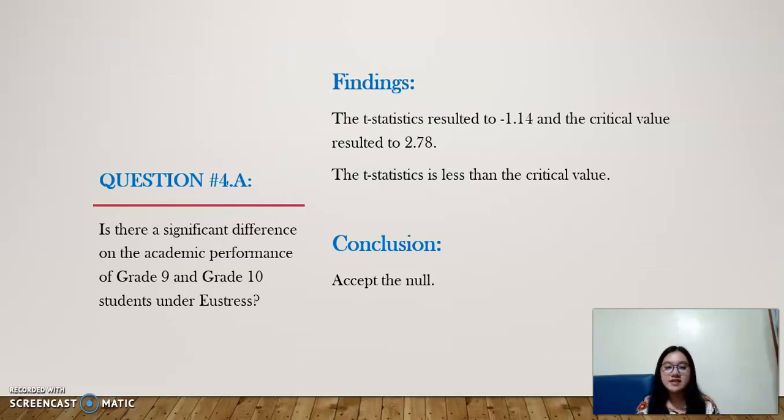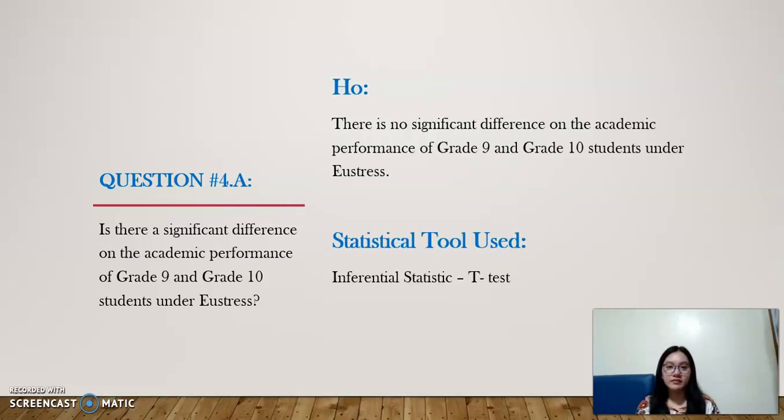For the findings, the t-statistic resulted to negative 1.14 and the critical value resulted to 2.78. It is less than the critical value, therefore, it is concluded to accept the null hypothesis. The null hypothesis is there is no significant difference in the academic performance of grade 9 and grade 10 students under eustress. Statistical tool used, inferential statistic, t-test.